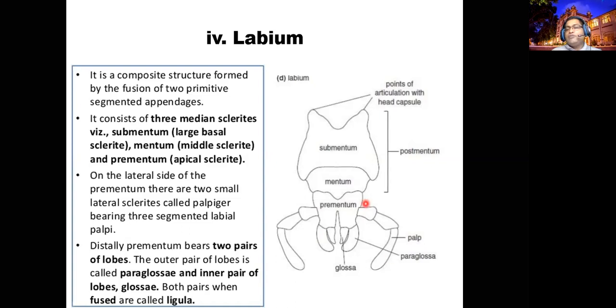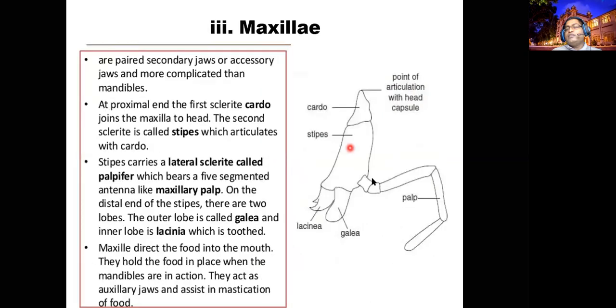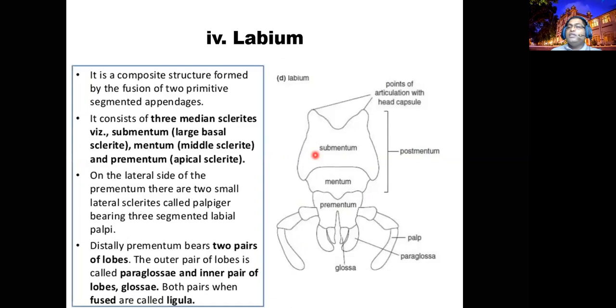Here in the labial palp you can find there are three segments. In the maxillary palp you can find there are five segments. You have to be very clear on these things, right? To identify when the specimens are set under the microscope, you have to identify properly. In some insects, the paraglossa and the glossa join together to form a structure we call the ligula.